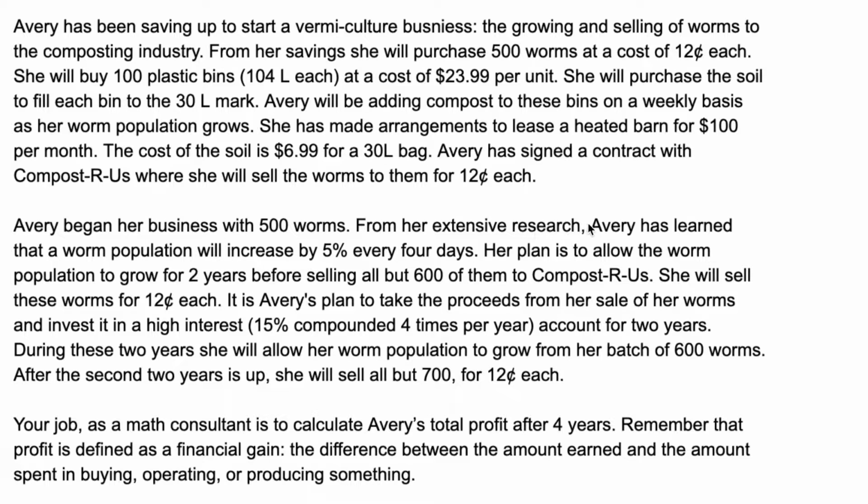From her extensive research, Avery has learned that a worm population will increase by 5% every 4 days. Her plan is to allow the worm population to grow for 2 years before selling all but 600 of them to Compost R Us. She will sell these worms for 12 cents each. It is Avery's plan to take the proceeds from her sale of her worms and invest it in a high-interest 15% compounded 4 times per year account for 2 years. During these 2 years, she will allow her worm population to grow from her batch of 600 worms. After the second 2 years is up, she will sell all but 700 for 12 cents each.